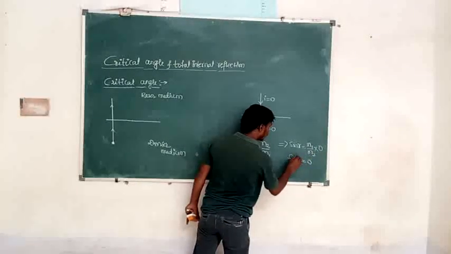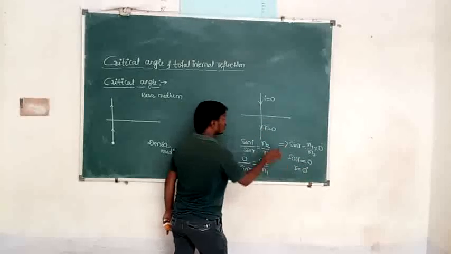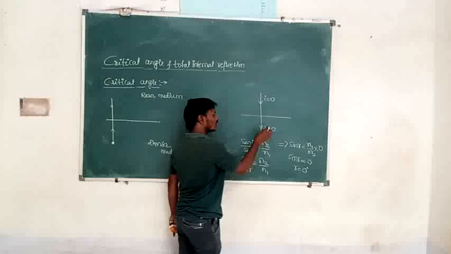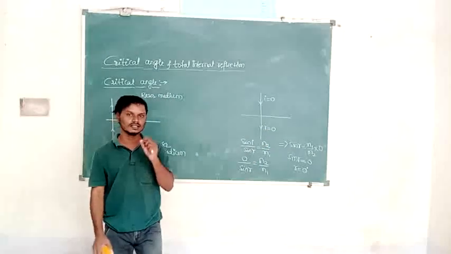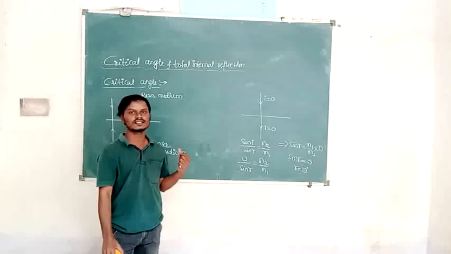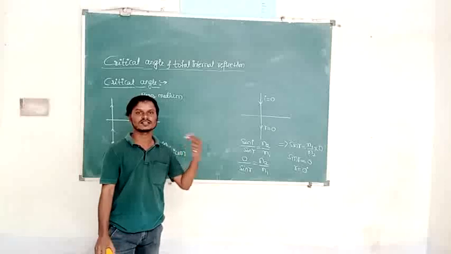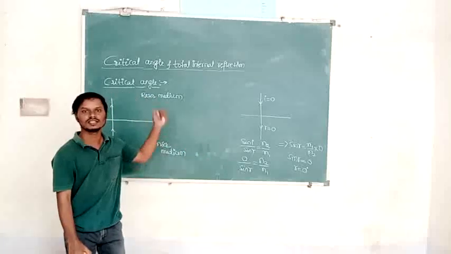Then for what angle is the sin value 0? For the angle 0 degree. It means if the angle of incidence is 0, the angle of refraction is also 0. It means here Snell's law is not applicable. Remember this sentence, it is very important. If the light is incident along the normal, Snell's law is not applicable. That means Snell's law is not valid for normal incidence.